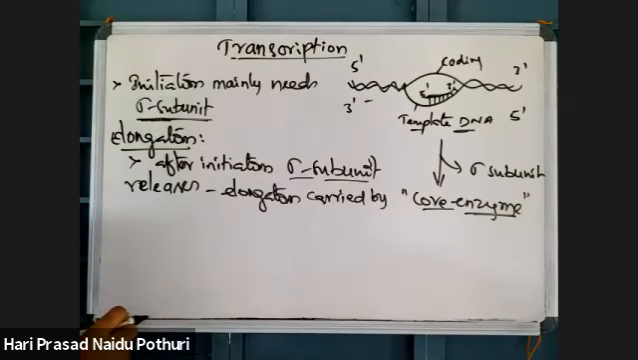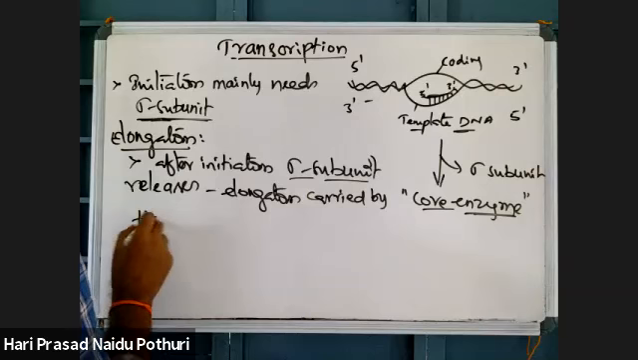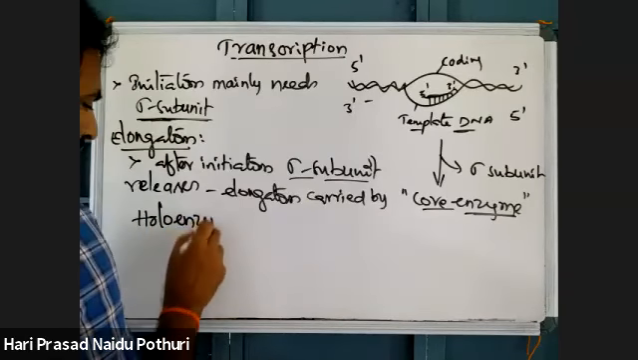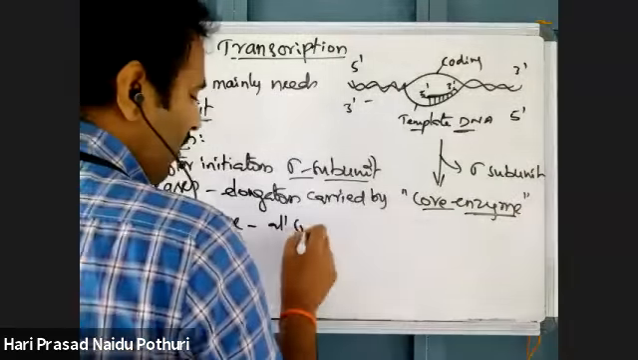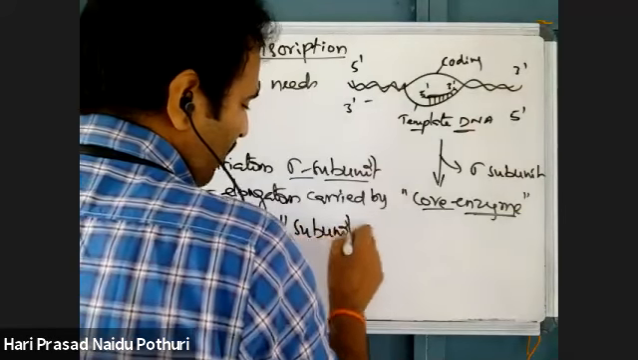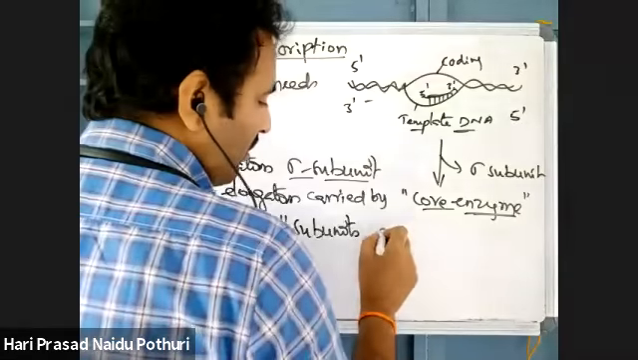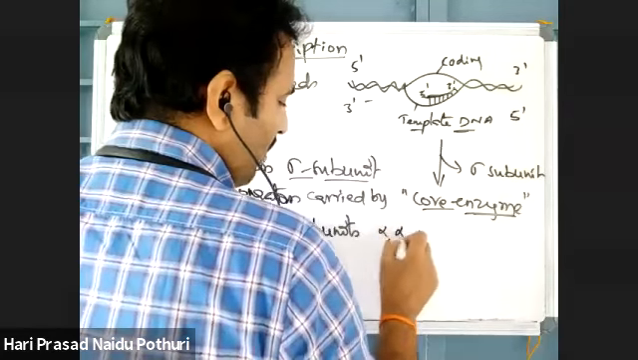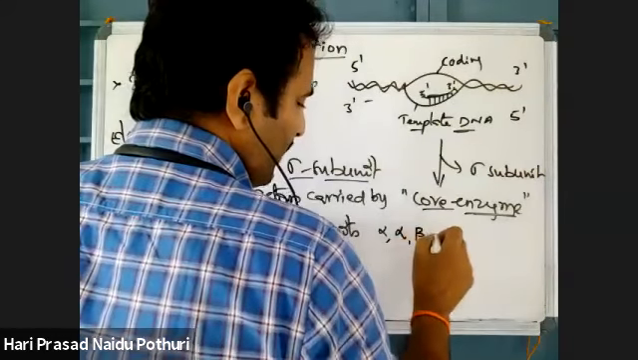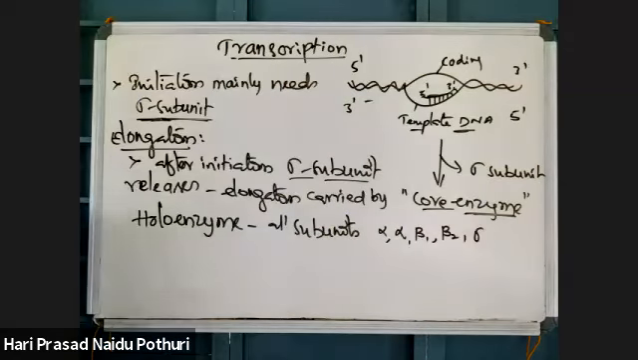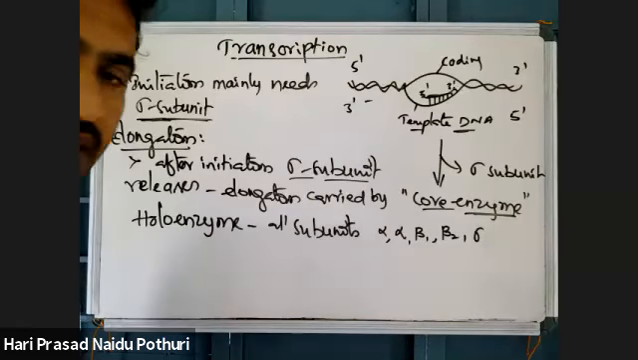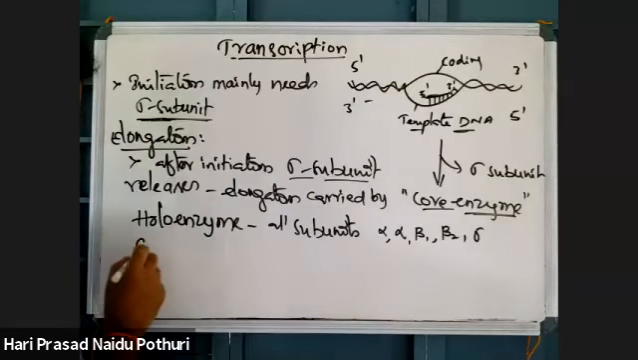Normally, prokaryotic RNA polymerase with all subunits is called the holoenzyme. Holoenzyme means all subunits. What are all those subunits? Alpha, beta 1, beta 2 and sigma. All 5 subunits are present. Then it is called the holoenzyme.